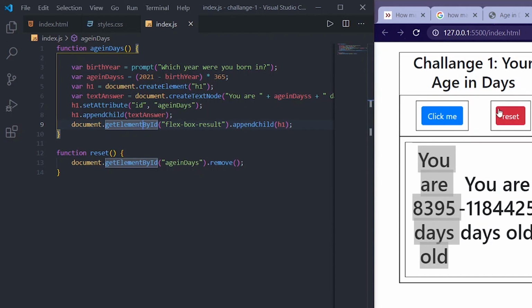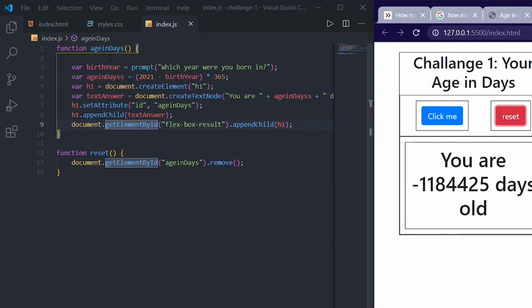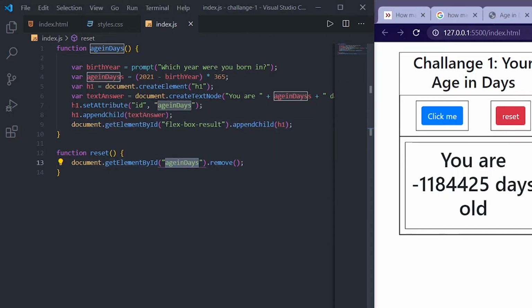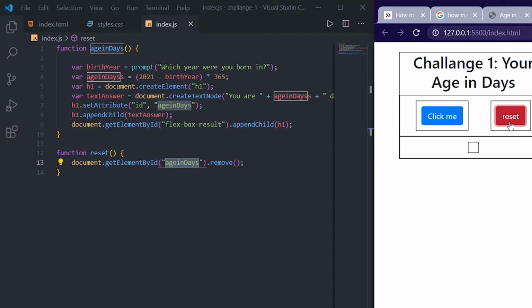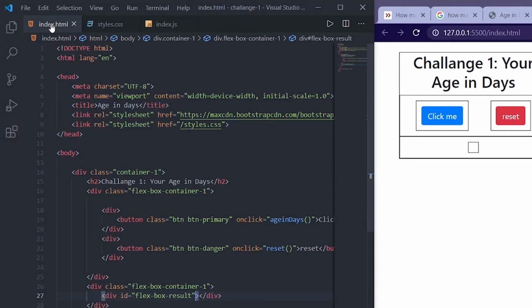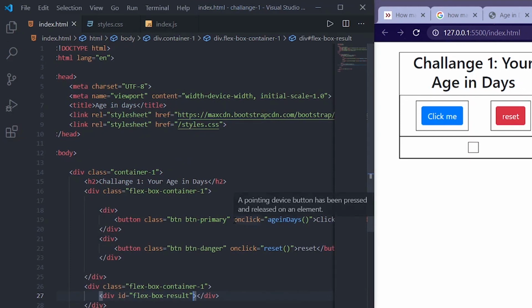Okay, so I think you understood this function age in days. And the result is nothing but, in the document we are selecting a thing with the help of id, which is get element by id, and age in days is the id of this h1, and we are going to remove this. So when I click on this reset, this gets removed, and we got an attribute here on click, and we are calling the function from here.